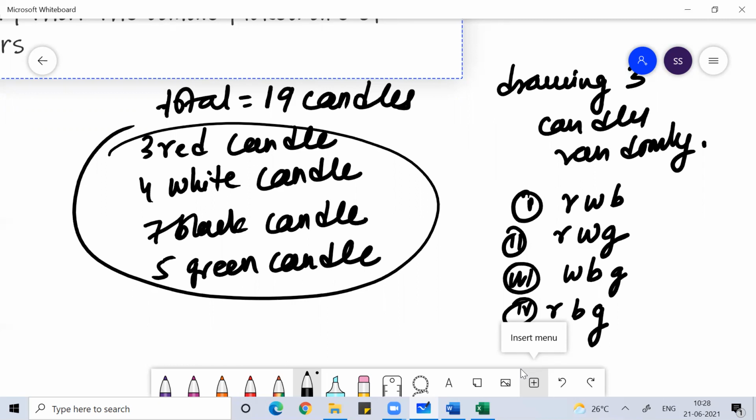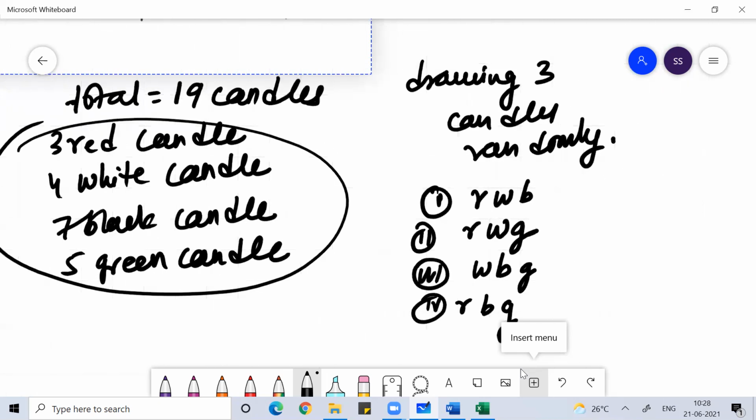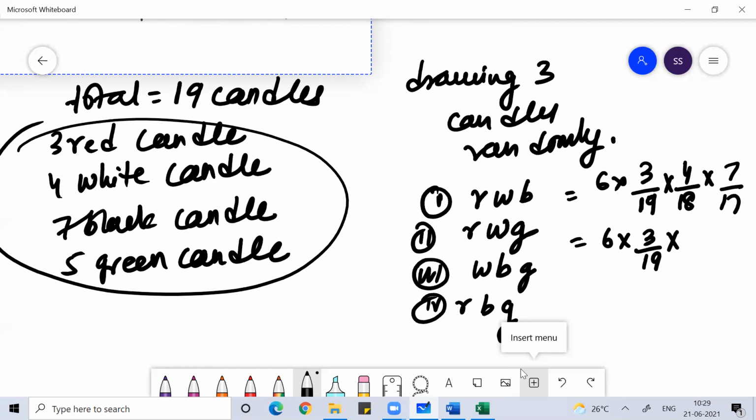And what you will do, you will find the individual probability in each of these 4 cases. Now this you can arrange in 6 ways, right? So this order can be anything, no? I hope you're understanding. So 6 into 3 by 19 into 4 by 18 into 7 by 17. This can be 6 into 3 by 19 into 4 by 18 into 5 by 17.